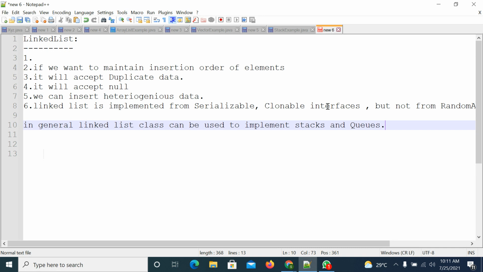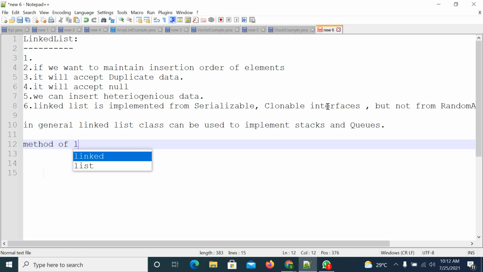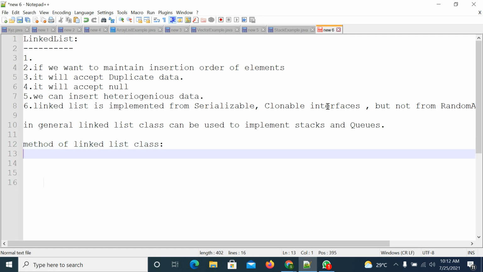For implementing that, it will support some methods. Ready-made method support is available as part of the LinkedList class. So what are the methods available as part of the LinkedList class? They have already provided some methods, so we'll go ahead with some of them. Methods of the LinkedList class.